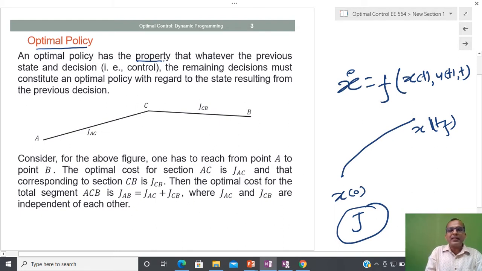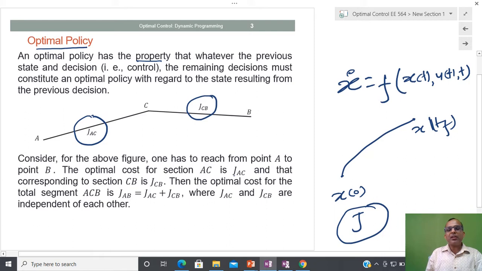What this policy is basically suggesting is that, suppose I have to move from point A to point B. If I know the cost of the section from A to C, that is JAC, and corresponding to the section from C to B I have the cost JCB, we know the individual costs, and they are independent of each other.